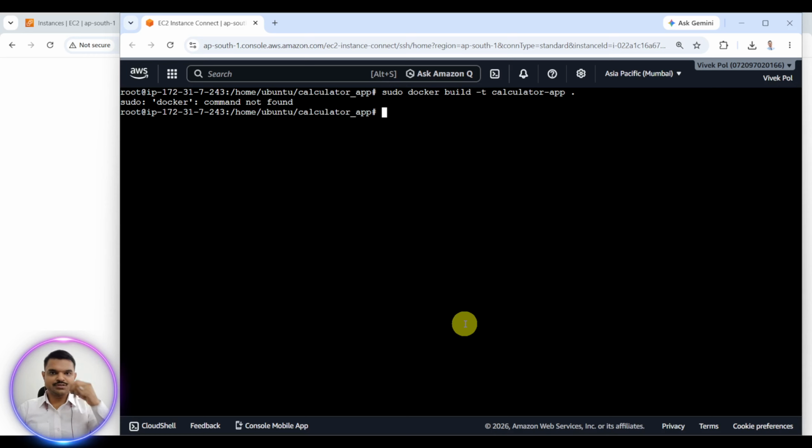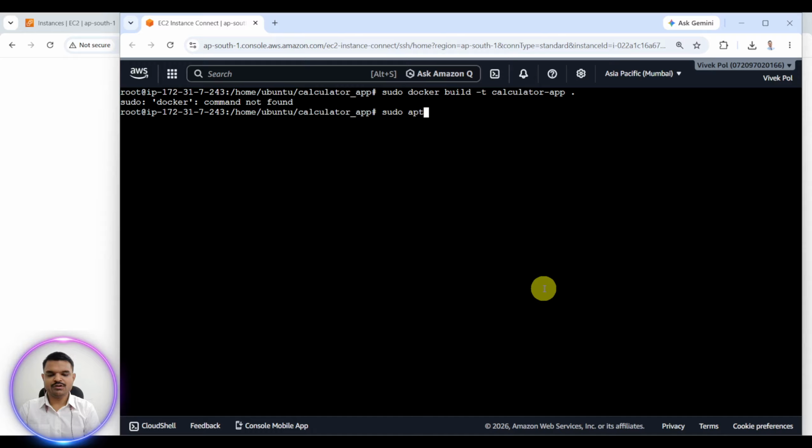Now we will again switch to our AWS. So this is our AWS. We have seen the first use case, that using the same Wi-Fi, many devices can use this application without using AWS, without paying to AWS, free of cost. Now we have to put this Docker image and we have to run this application from AWS. We will see how we can do this. Now we have to install and update the Dockers.